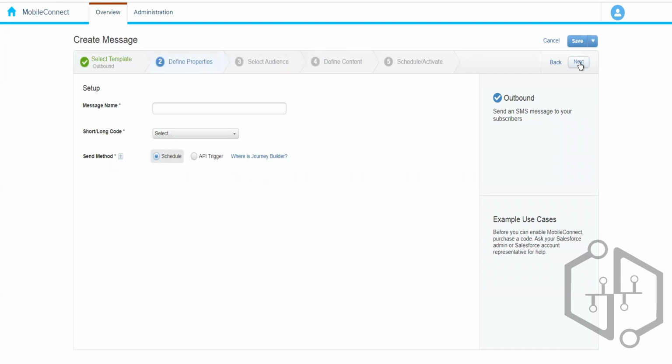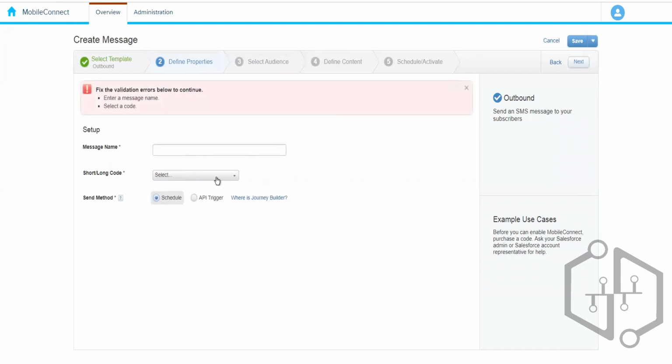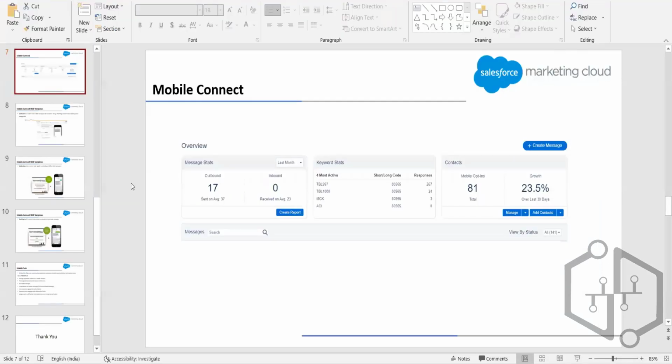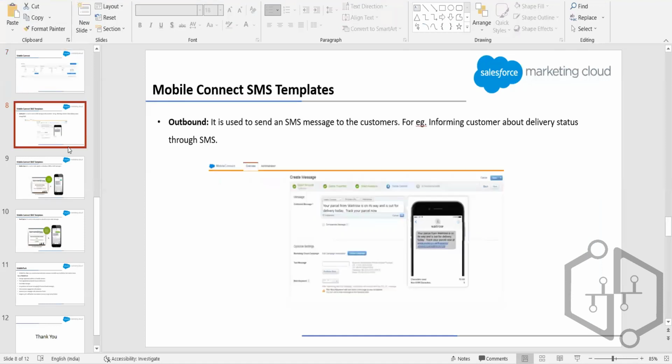We cannot proceed because we do not have a shortcode, and that is a mandatory field. So it will not let us go ahead. Let me show you some of the screenshots so that you get an idea of what it looks like.